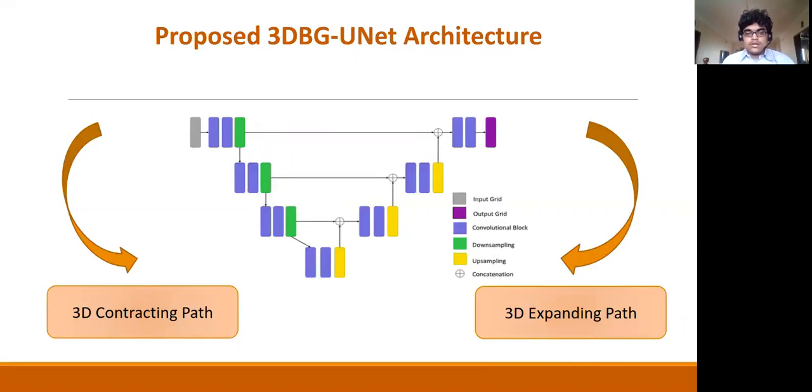This is the proposed architecture, and it's based on the UNet architecture. First there's a contracting path which downsamples and encodes the bilateral grid, and there's an upsampling path which reprojects it back to the same shape as the input bilateral grid. Each block in the contracting path has two convolutional layers followed by a downsampling layer. This downsampling layer is just a max pooling layer. In the upsampling or expanding path, every block has two convolutional layers followed by a deconv layer, which performs the upsampling.